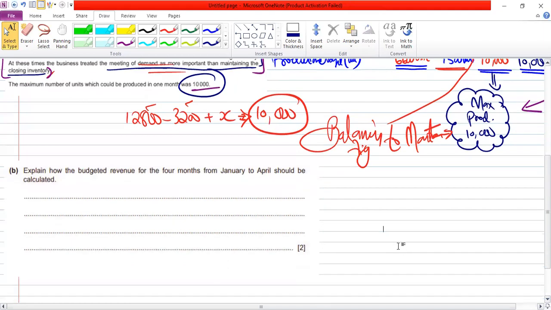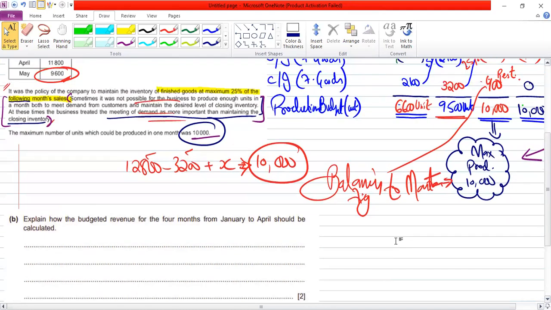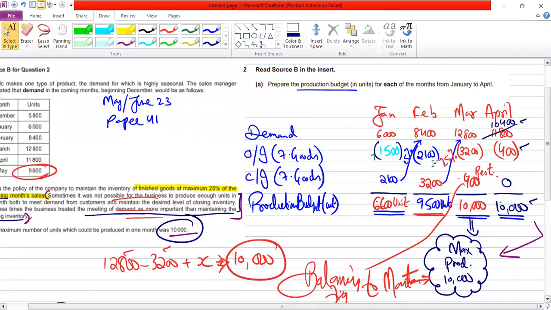B part is asking us to explain, no need to calculate. They are asking, explain how you are going to find out the revenue. Revenue means income. So you have the sales, you have the demand, multiplied with selling price, you are going to have the budgeted revenue, right or wrong? This is 1 mark to explain the formula that take the demand and multiply it with the selling price, which is not given. That's why it's not asking you to compute.